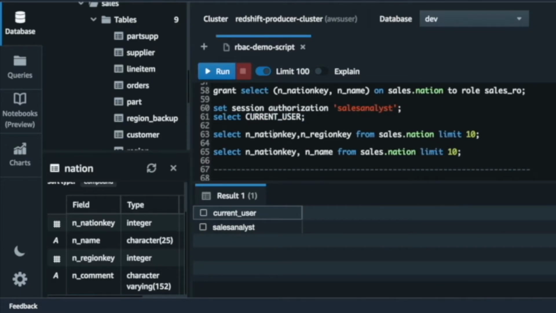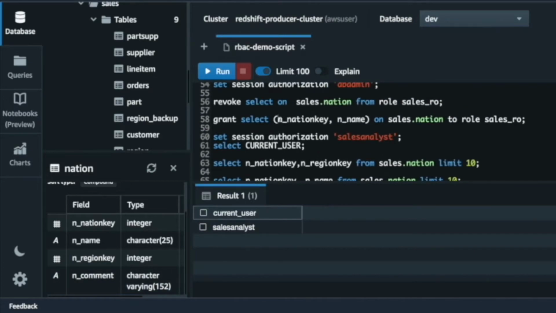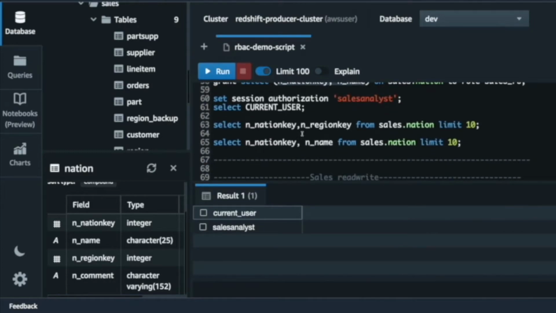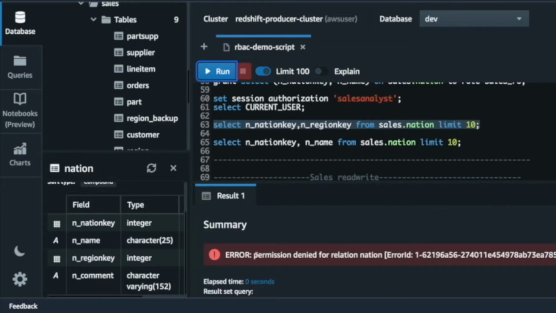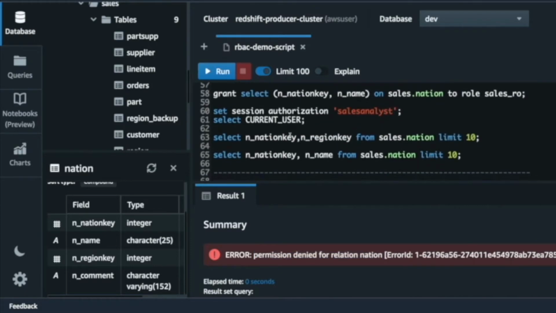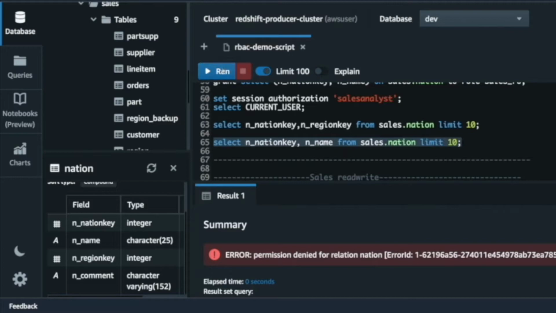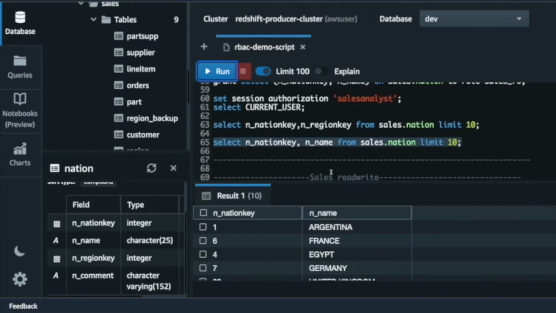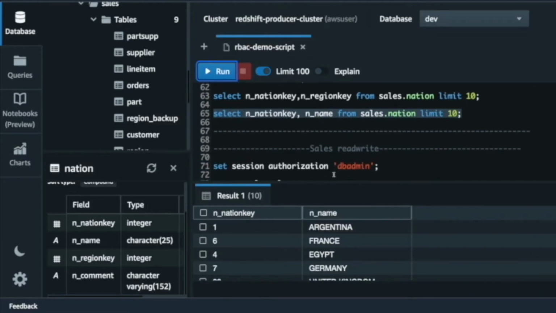Now nation has four columns, right? Nation key, name, region key, and comment. And I have given select permission on nation key and name, and I'm trying to select nation key and region key. So let's see what happens. Ideally, it should say permission denied, and that's exactly what is happening here. But I did give select permission to nation key and name, so ideally I should still be able to access it based on how column access control works, and that's exactly what happens.